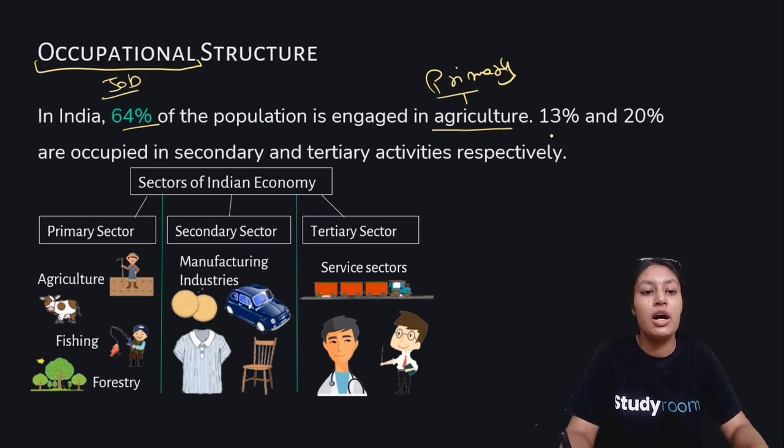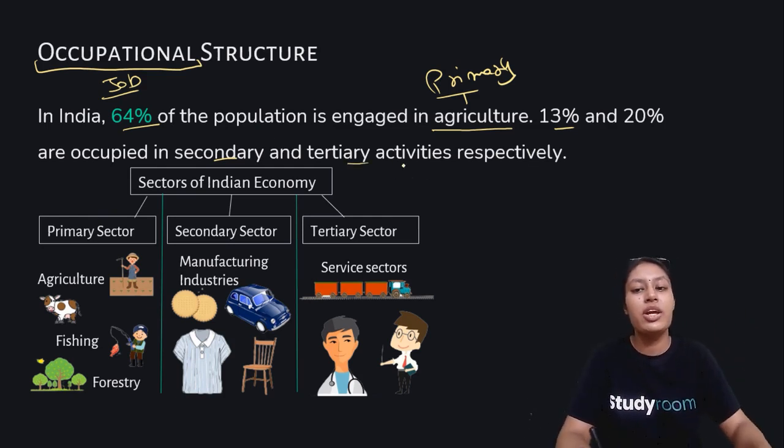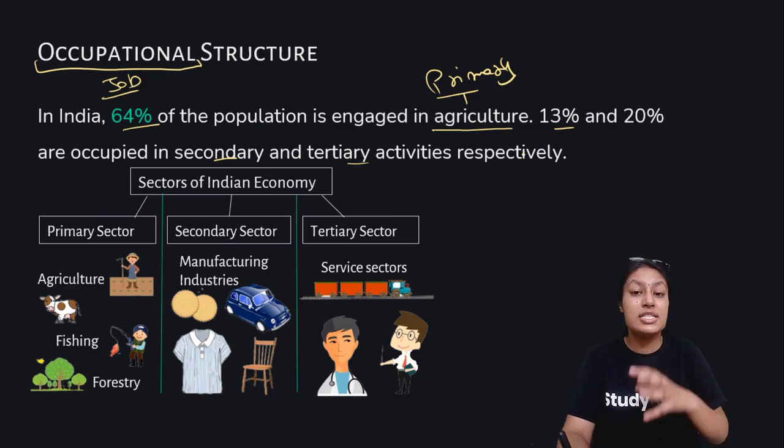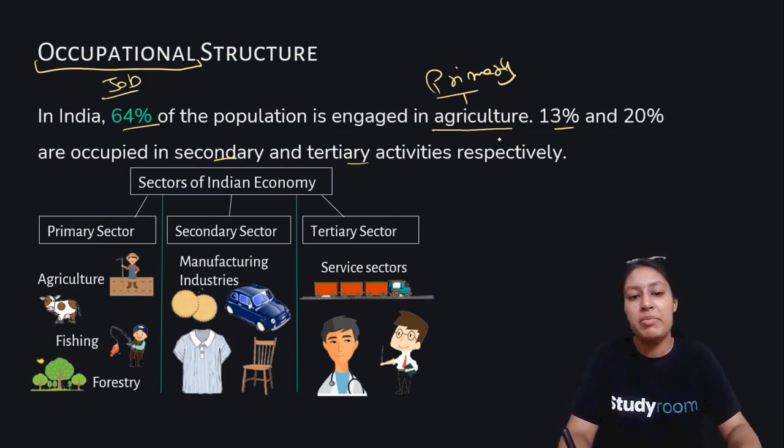Okay, and around 13 to 20% are in secondary and tertiary sectors respectively. So 13% are in secondary, and tertiary has 20% of the occupation. But mostly it's 64% of people engaged in agriculture, in primary sectors.